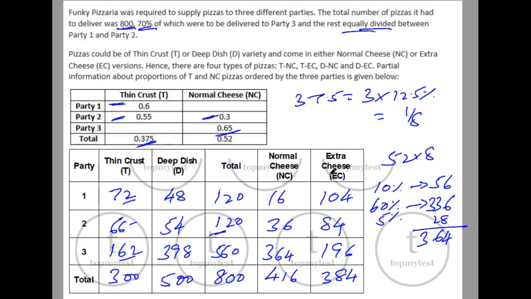This is not going to take as much time as I've actually calculated, but I'm just trying to explain. Now, once you get this distribution, there is still some work to be done. Without any additional information, I cannot find out how many of these deep dish pizzas were extra cheese and how many were normal cheese. So that information is still not known. I just know it either by the type of crust or the type of cheese. The interaction between deep dish and normal cheese, or thin crust and extra cheese, is not known. Okay, so let's go to the question, because we have already got this table.